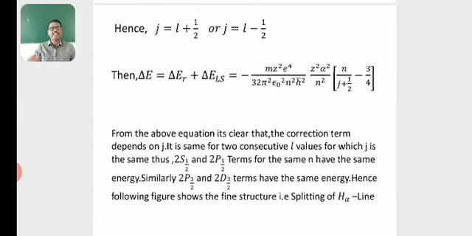From the above equation, it is clear that the correction term depends on j. It is the same for two consecutive L values for which j is the same. Thus, the 2s1/2 and 2p1/2 terms for the same n have the same energy. Similarly, the 2p3/2 and 2d3/2 terms have the same energy. Hence, the following figure shows the fine structure, that is, the splitting of the H-alpha line.